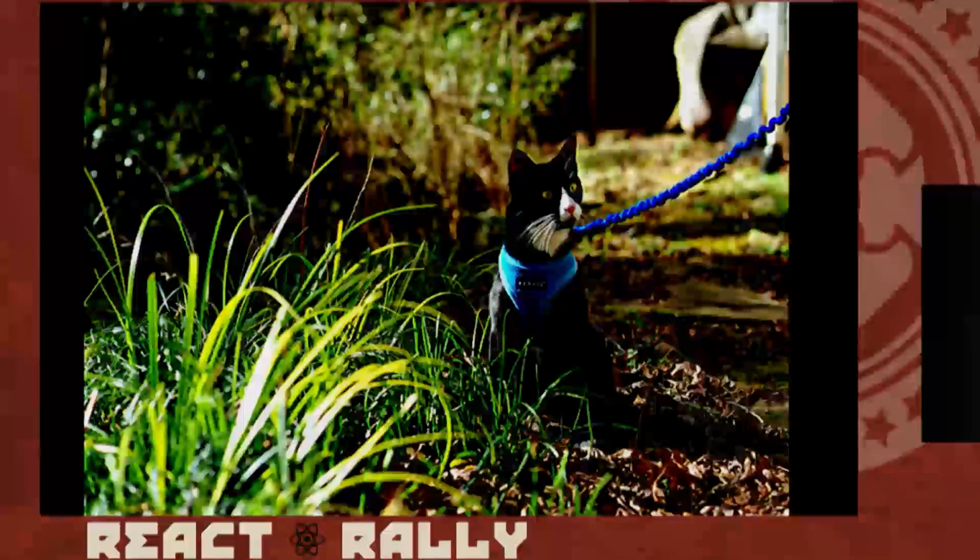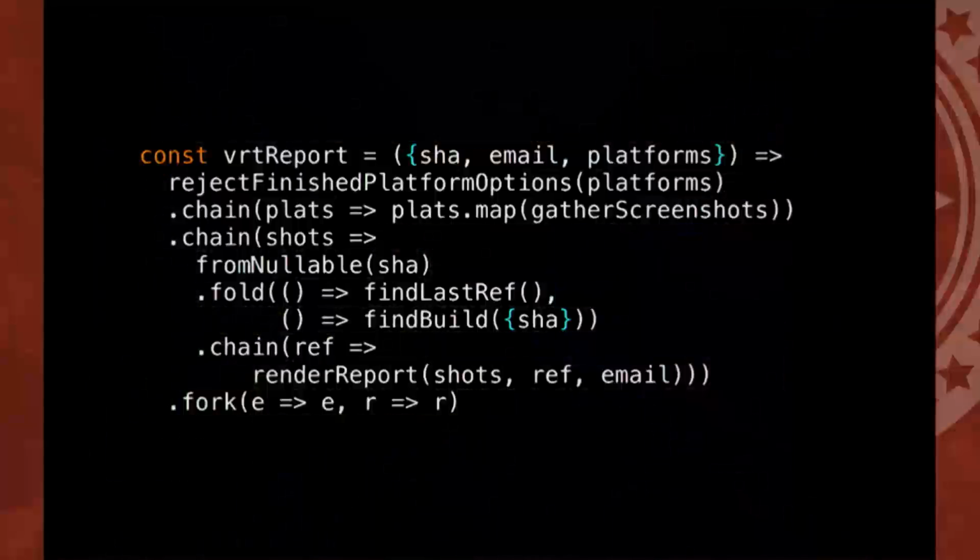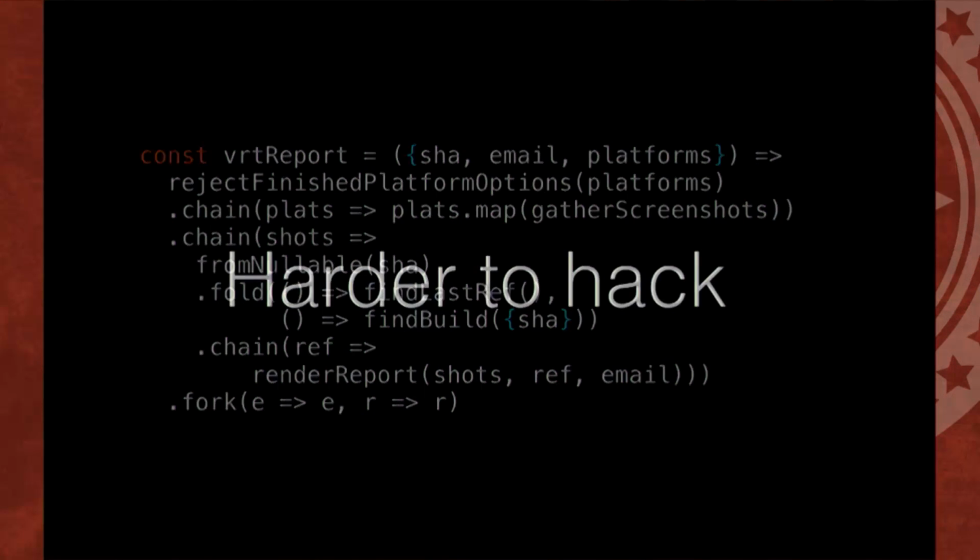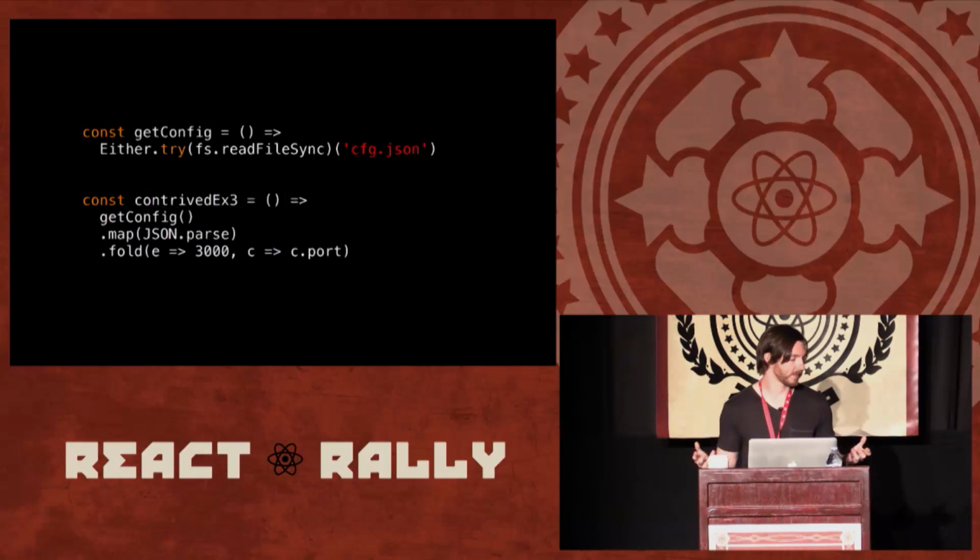I encourage you to give it a chance. There's a few things to know up front. This stuff is kind of harder to hack, right? It's hard to just throw something in there, because you don't have any space to write some hacky line in there, or just put some line in the middle of this composition. You actually have to extend your program with composable pieces. It's kind of like rearranging furniture before you put new ones into your house. You really have to think before you extend your program. So it's harder to hack, but that keeps you away from tech debt. So it feels good later.